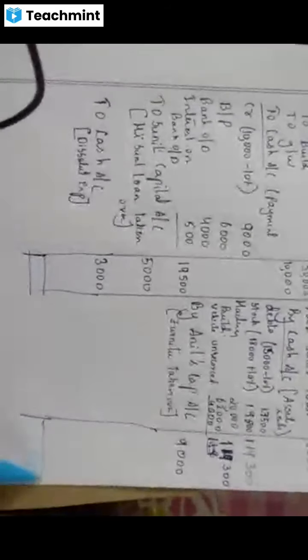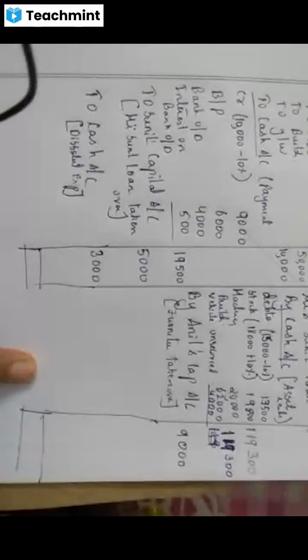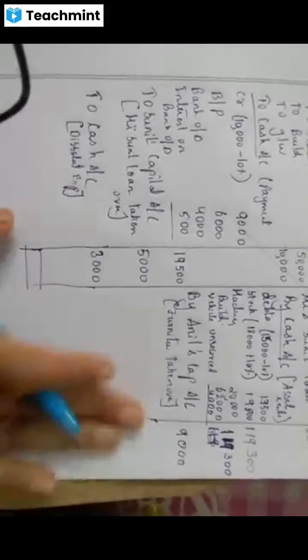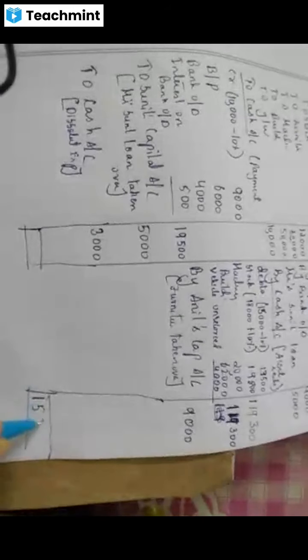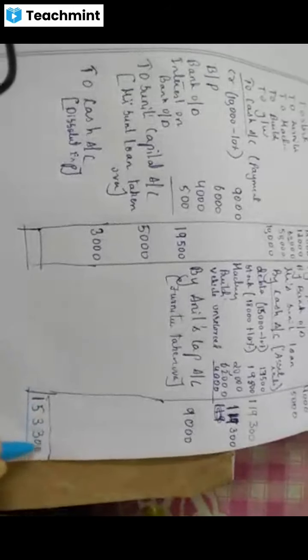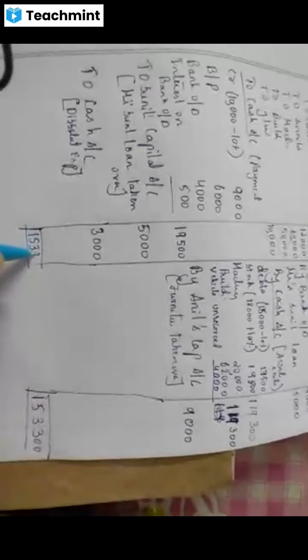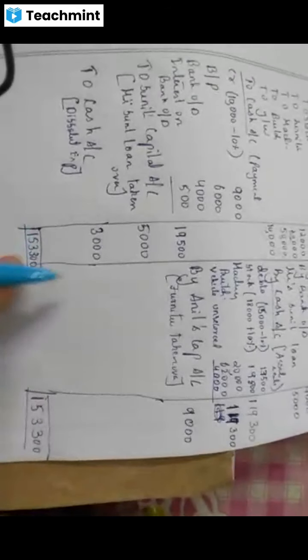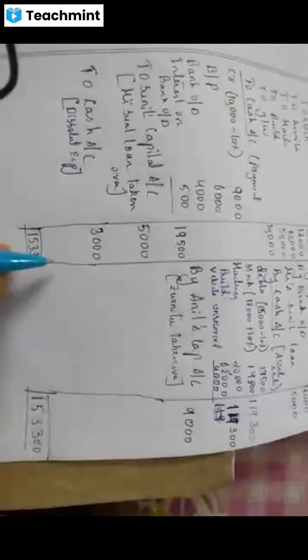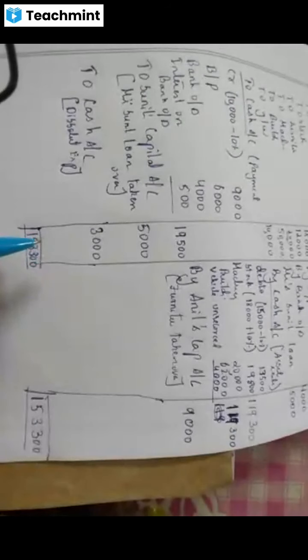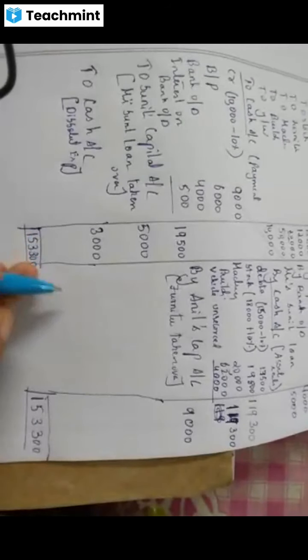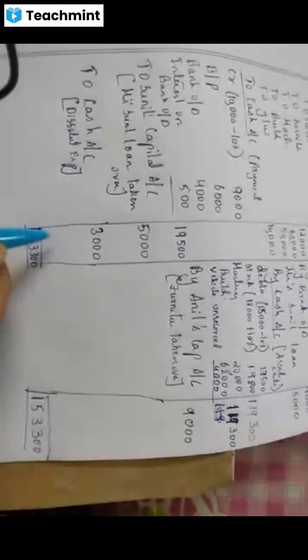Now make the total of both the sides. How much does it come to? I think the credit side is more. Just check. It will come 1,53,300. Balancing amount is? Yeah, correct. Balancing amount is just 800.